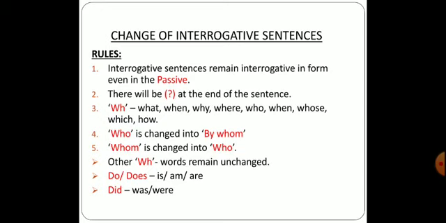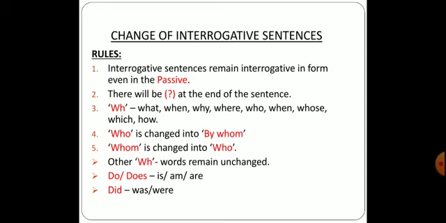Then WH words or questions. Now which words are included? What, when, why, where, who, whose, which, how. The fourth point is who is changed into by whom.